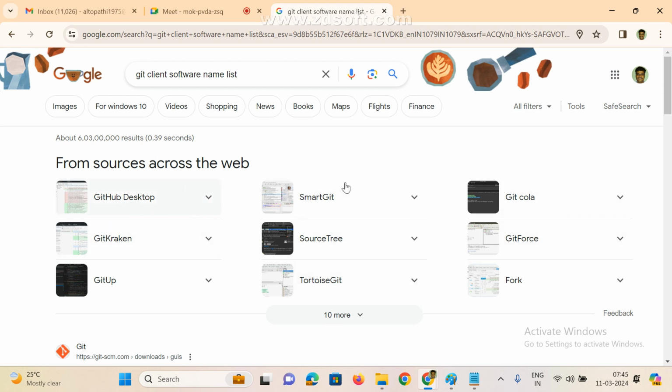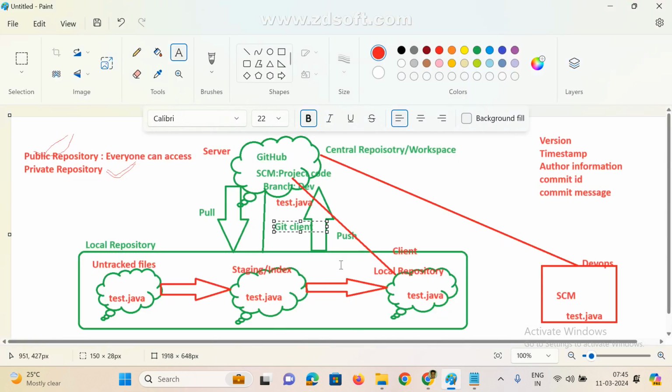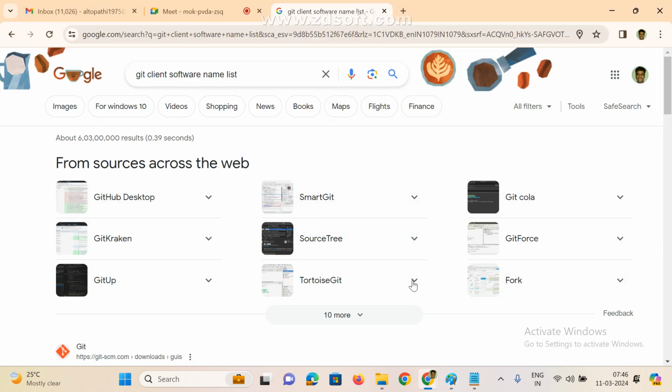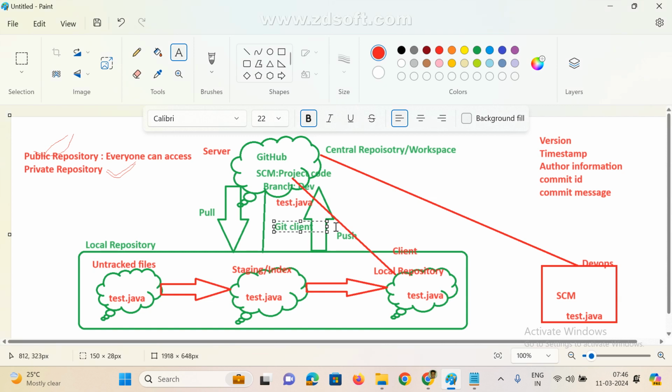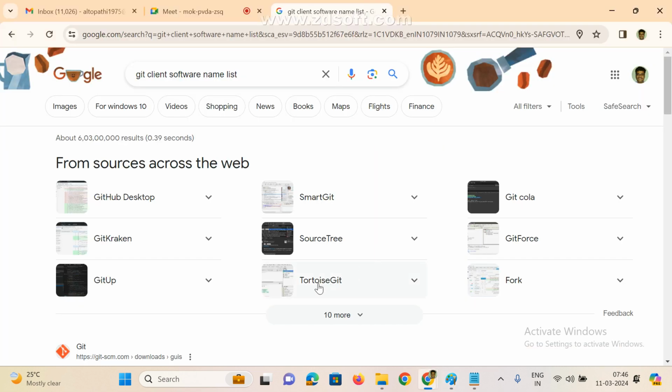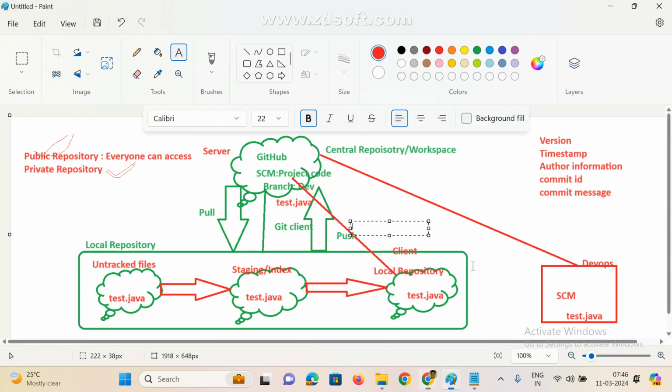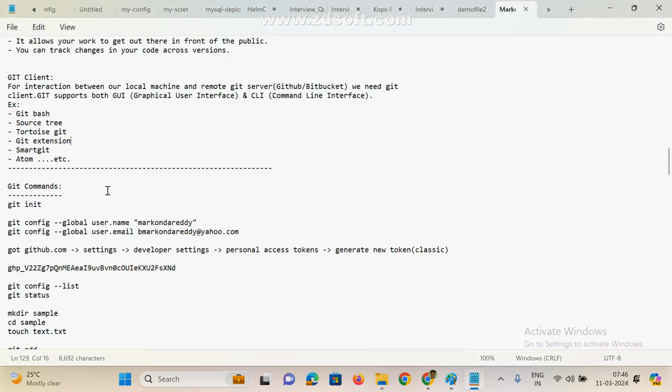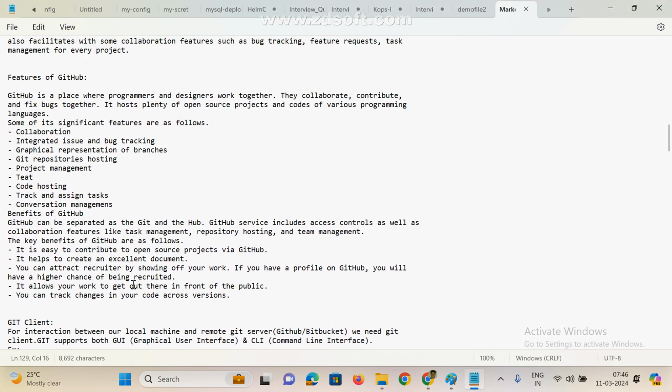We are going to install only one tool, and with it we connect local to central. If you want to connect the local repository to the central repository, we need to install one client software. That client software may be anyone. That is your wish. Mostly we are using TortoiseGit, and also we are using Git client software. In our practice, mostly we are going to use the Git client, or we can use TortoiseGit client also. Our purpose is the same, but we can install anyone. These are the clients.